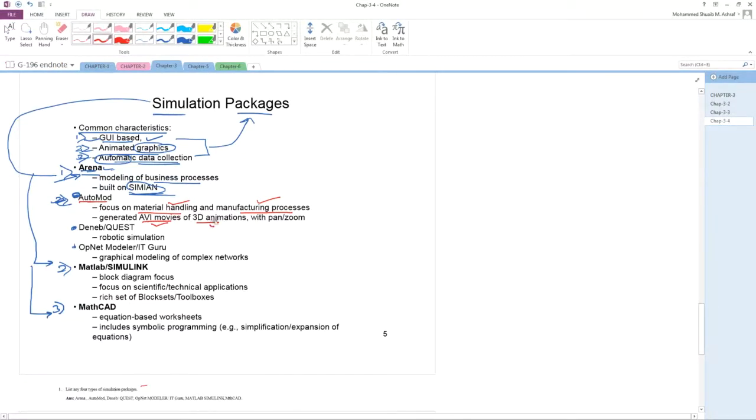It will support 3D animations like this. Next, Quest. Quest is robotic simulation. Next is OpNet Modeler. OpNet Modeler is a simulation package for complex network. Yani for complex network, it is a graphical modeling.